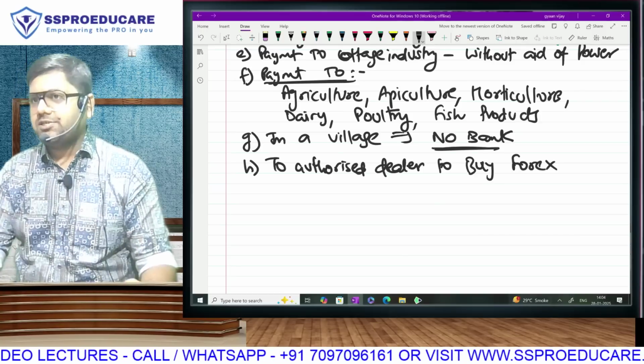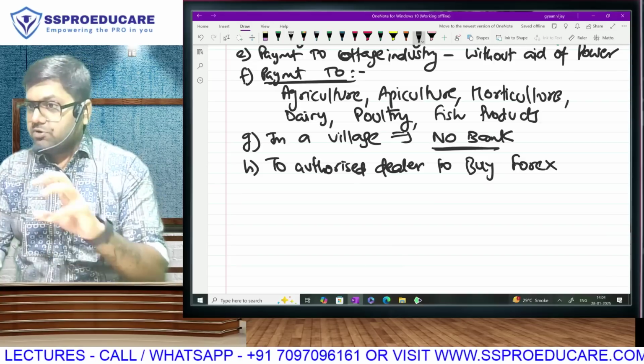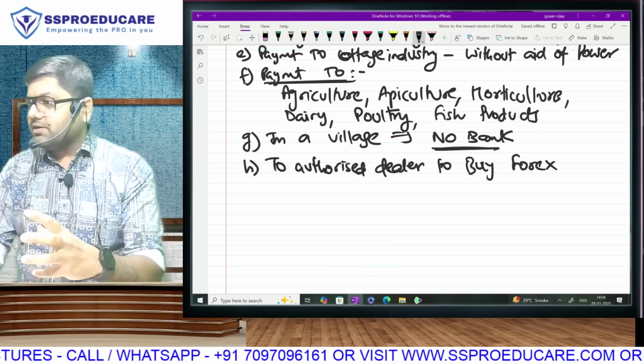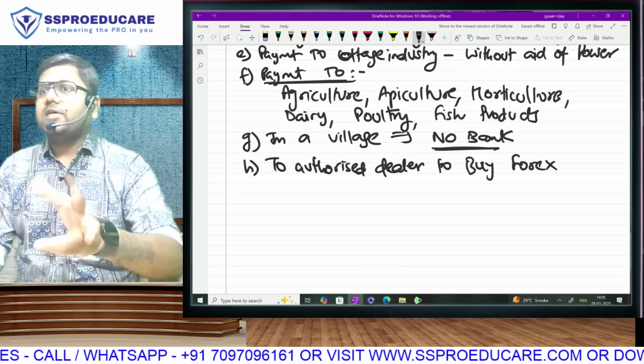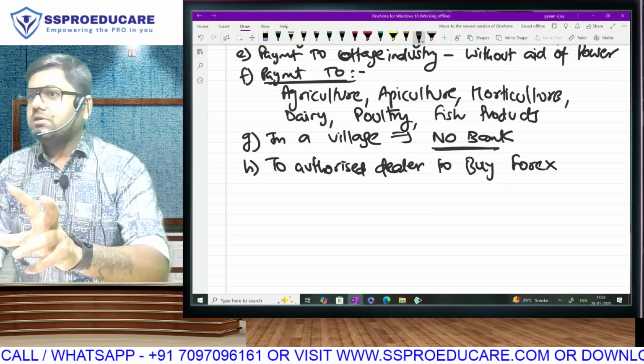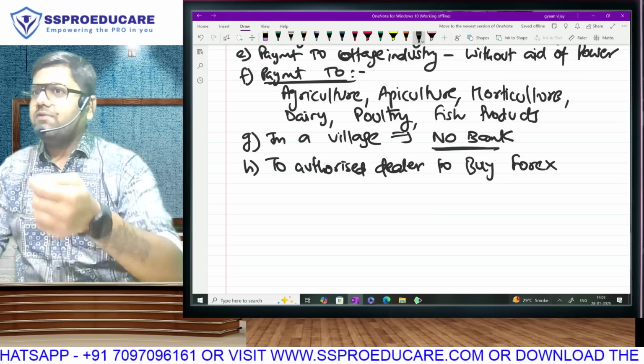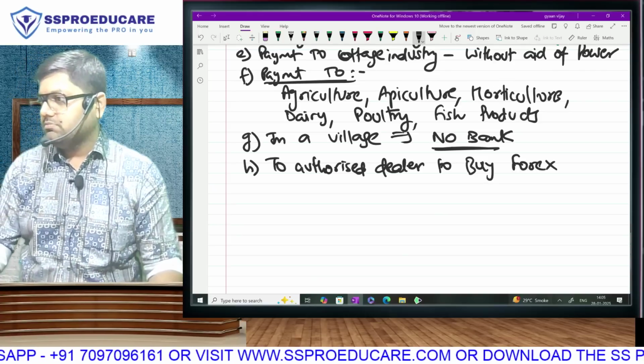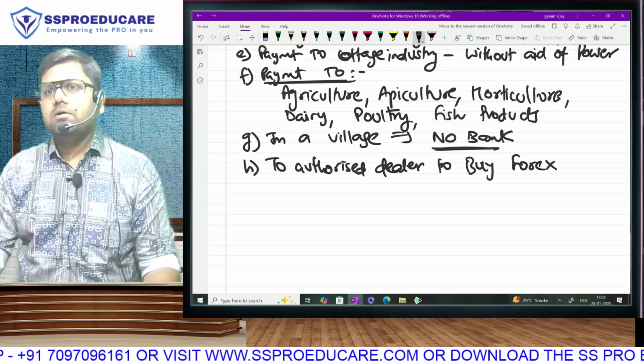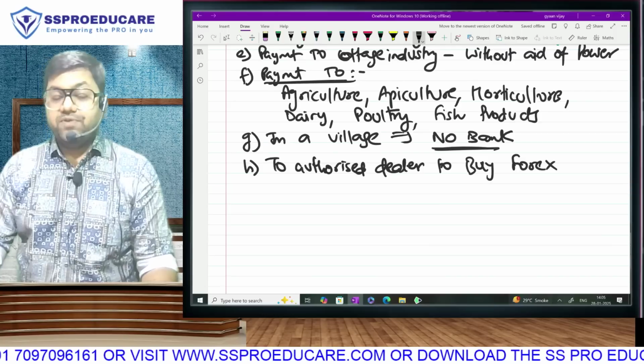It is basically a currency exchange, which will be required because think about it. You go with Indian currency somewhere and you want to exchange that Indian currency for some other currency. Will you first deposit in the bank and then transfer? You can simply give one currency, take another currency. So exchange of currency with an authorized dealer, of course.